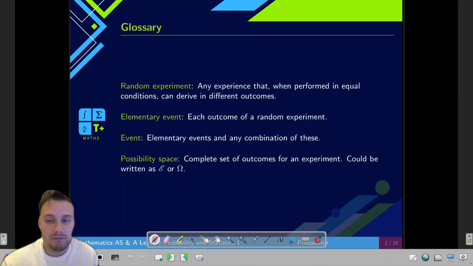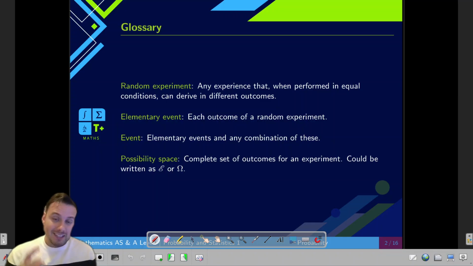For example, if I'm talking about the probability of getting an even number, I will be using the elementary events getting a 2, getting a 4, and getting a 6. So from there, you can spot that we can talk about the original, elementary events, or we can mix them up in different ways.